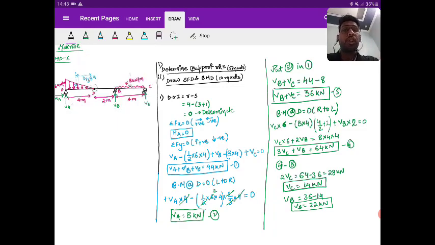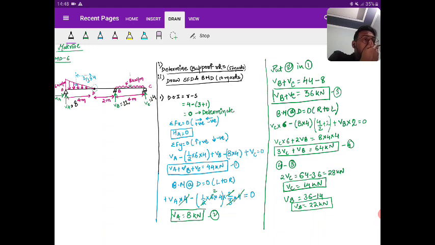So what are the support reactions? VA you got as 8, VB you got as 22, and VC you got as 14. Any doubt in this support reaction analysis? Please ask. I already told you should be ready for all types of questions. No need to solve only one particular type of question. The more questions you solve, the better you are going to become. Any doubt?